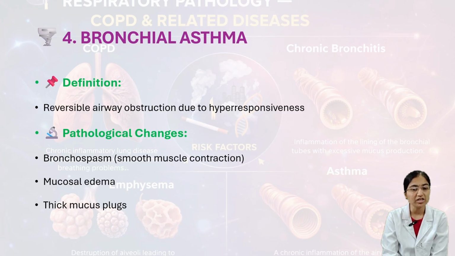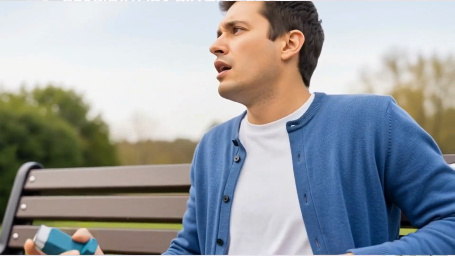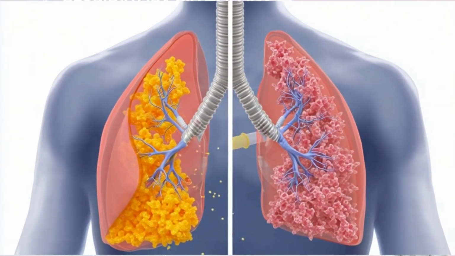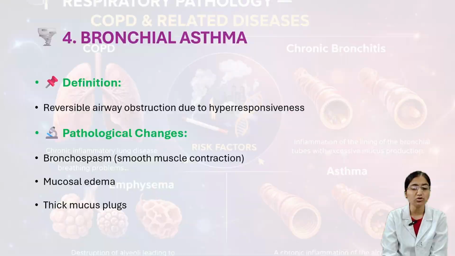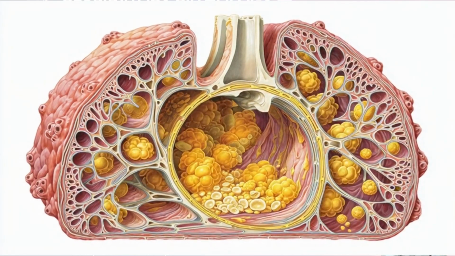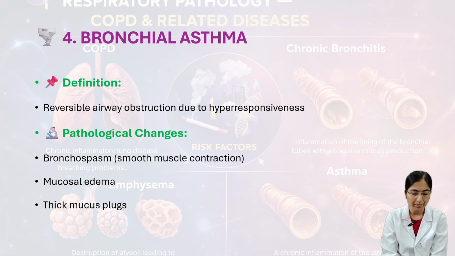Next we'll see bronchial asthma. Here we'll see the meaning. What is bronchial asthma? Reversible airway obstruction due to hyperresponsiveness. We can see the airway obstruction is because of hyperresponsiveness. That is also reversible. And then next we'll see pathological changes. Here pathological changes include bronchospasm, that is smooth muscle contraction, and then mucosal edema and thick mucus plugs we can see in bronchial asthma.